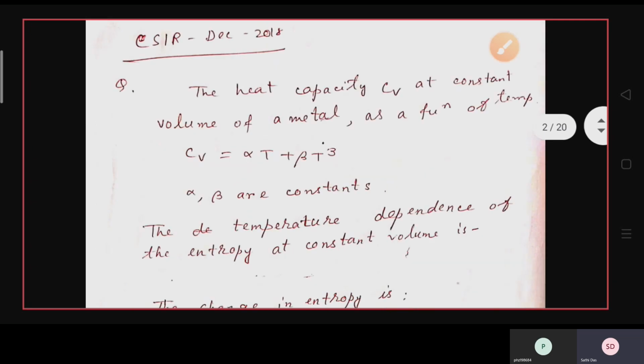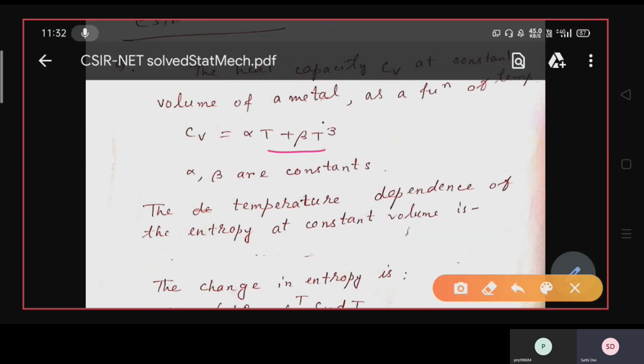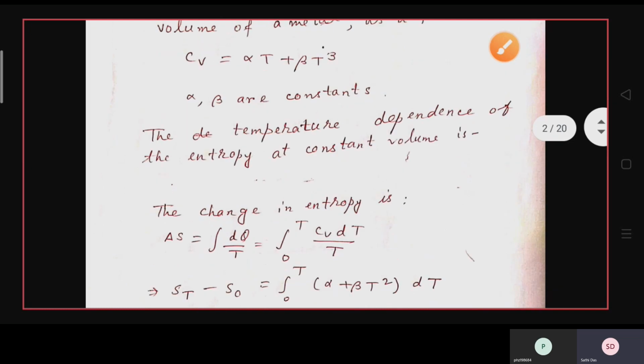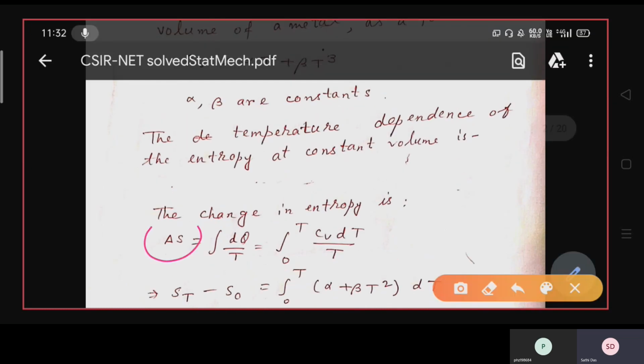You are given CV as alpha T plus beta T cube. So whenever you are finding out entropy, we know the change of entropy, that is delta S, can be written as integration over dq by T, and dq can be written as CV dT. So we can write integral over dq by T as integration from 0 to T of CV by T dT.